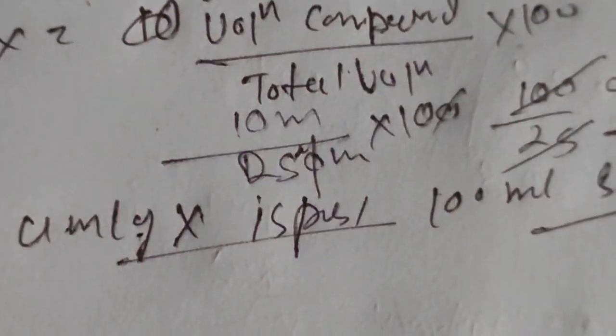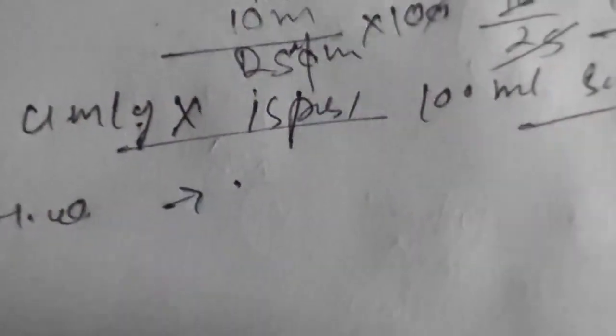For homework, if you understand, explain it to yourself using a white paper, or anything else, even a pillow in front of you, and explain what you understand about weight by weight, volume by volume, anything else.